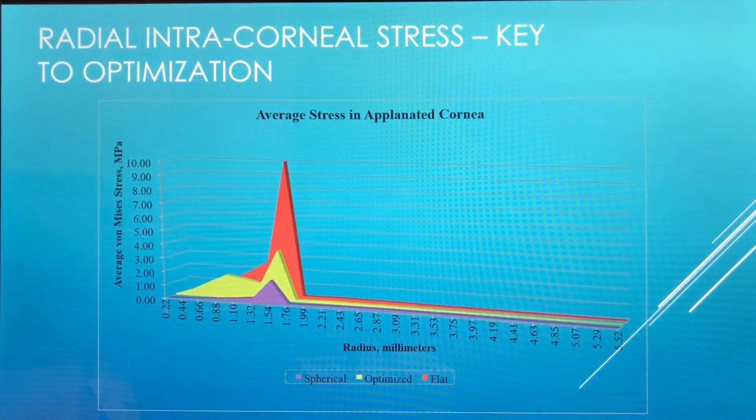The key to the optimization process is minimization of the intracorneal stress during applanating deformation. Shown here is the average intracorneal stress at a given applanated radius from the corneal apex. Note the stress maximum occurs at the transition of the unapplanated cornea. Minimization of this transitional stress also minimizes the corneal contribution to the measured intraocular pressure, which is of course the source of error. The comparison between the standard GAT and the two optimized designs are indicated here.